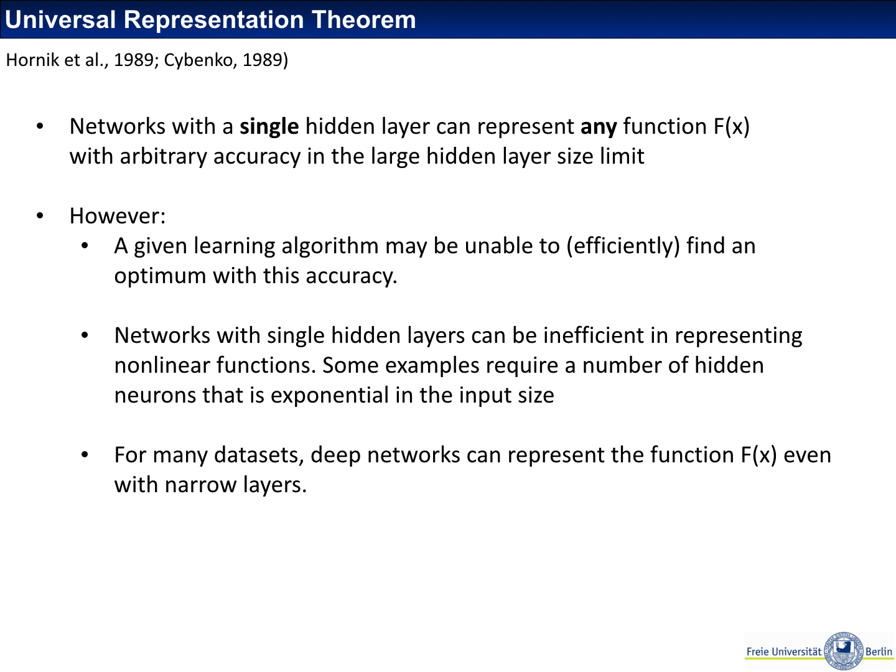But the gist of it is as follows. A neural network with a single hidden layer, so that means a 2-layer network, 1 hidden layer, 1 output layer, can learn to represent any smooth function f with an arbitrary accuracy.